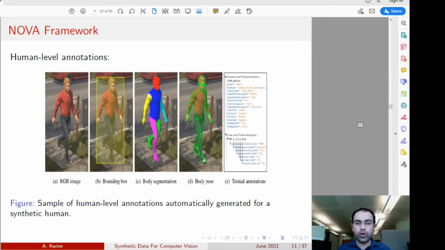In addition to different tasks related to humans, like we can find the bounding box for the pedestrians, we can provide the body segmentation and also the body pose information, plus rich textual information describing the scene, describing the weather condition, the time of the day, the gender of the pedestrian, and many other features.